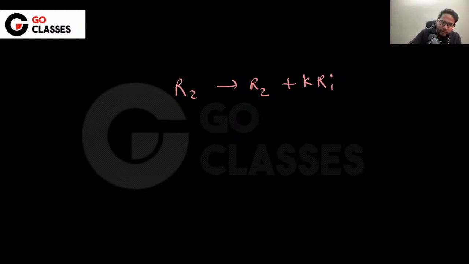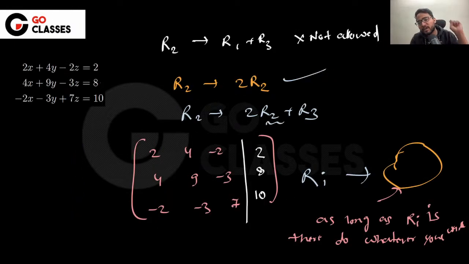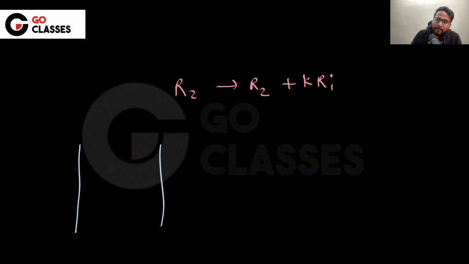The reason is that you can do it, there is no problem, but you have to remember one more thing. Currently we are solving a system of linear equations. In this everything is allowed. As long as you have R2 on the right hand side, you can do whatever you want, right? But in the determinant, you cannot do this kind of operation.